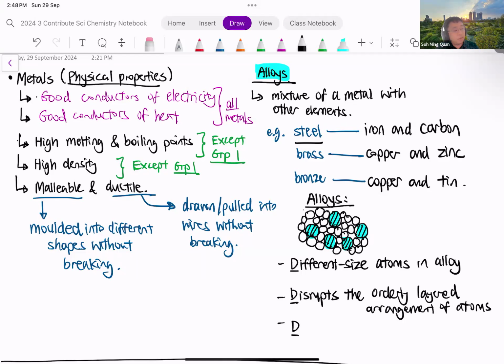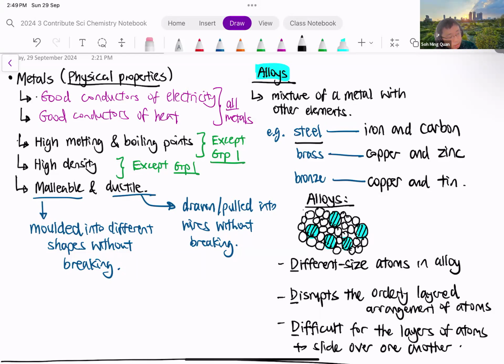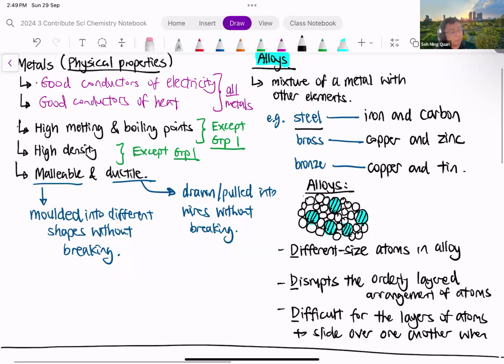And finally, the last D: because there's no orderly layer arrangement, it's difficult for the layers of atoms to slide over one another easily when a force is applied.